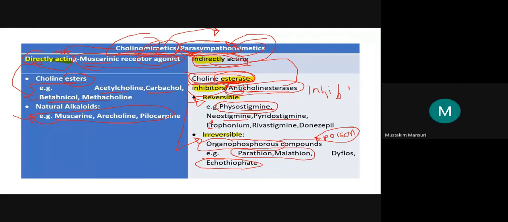So will the heart rate increase or decrease? Decrease. So we will have the negative inotropic as well as negative chronotropic effect.